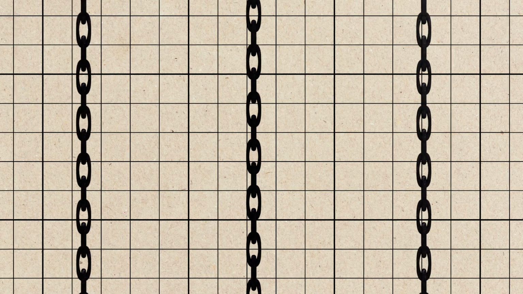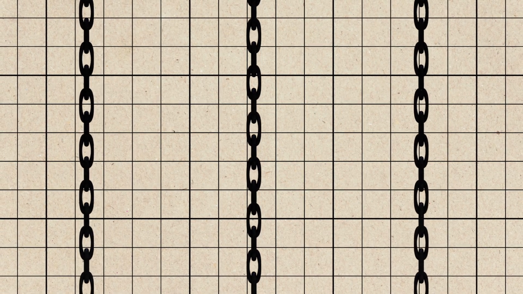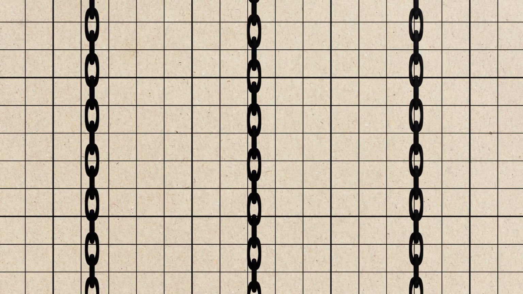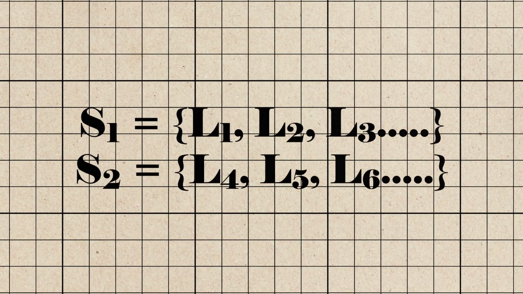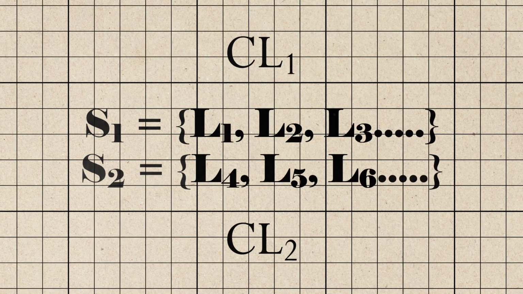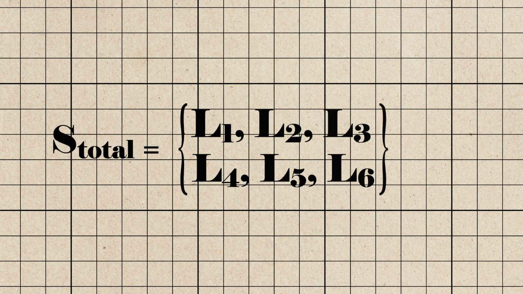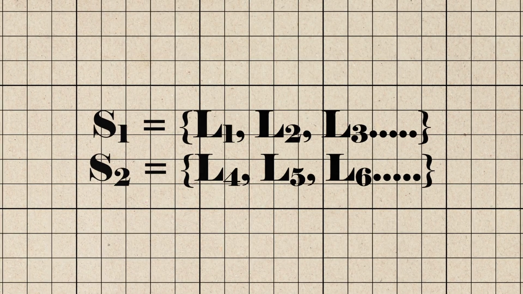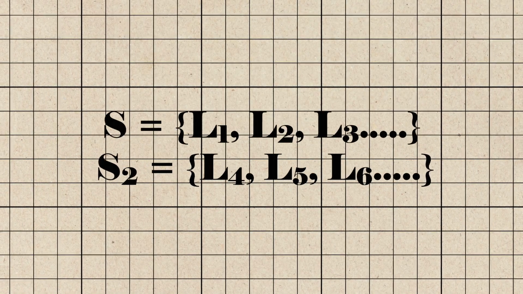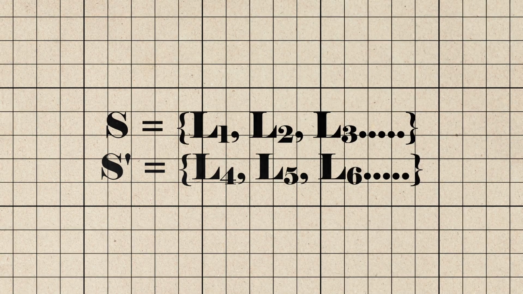It is noteworthy at this stage of the argumentation that there could be several sets of links whose elements, taken as members of this particular set, share a common link. In other words, we can grant, for the sake of argument, that there are, let's say, two sets, S1 and S2, each of which taken as individual sets have a common link. But the members of S1 and S2 taken together and put in a different set S total do not share a common link. In such a scenario, it is only necessary for our paradox that we take any one such set. That is, we could take S1 as S and the rest of the links as S'.